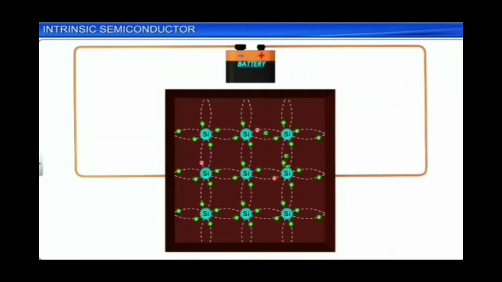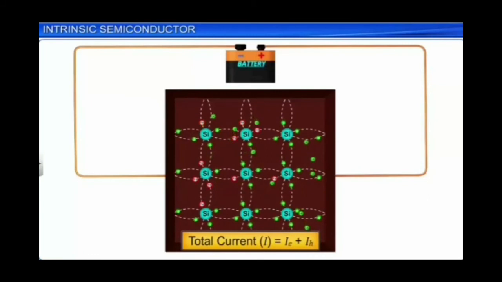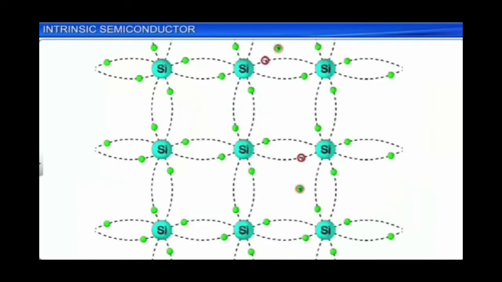Since the free electrons are moving towards the right side, the electric current produced by their movement is in the direction opposite to the direction of movement of electrons. That means here it will be in the direction from right to left. And due to the movement of holes towards the left side, the negative side, that movement also produces a current, which is hole current, and its direction is from right to left. So effectively both the electron current and hole current are in the same direction, and hence the total current will be the sum of these two currents.